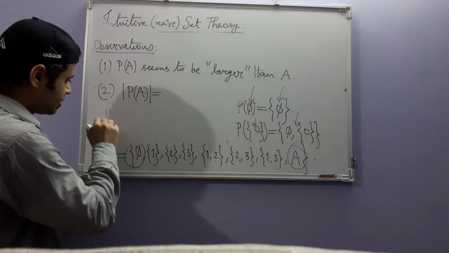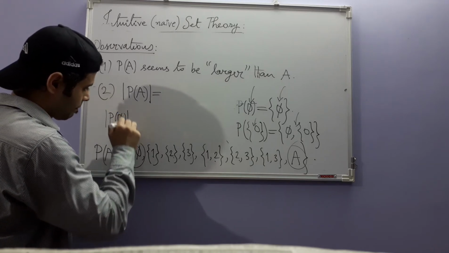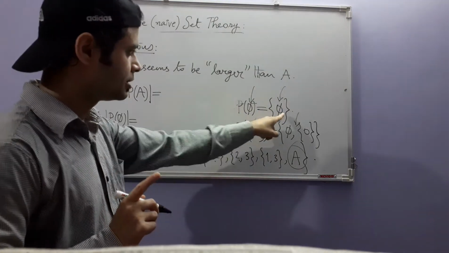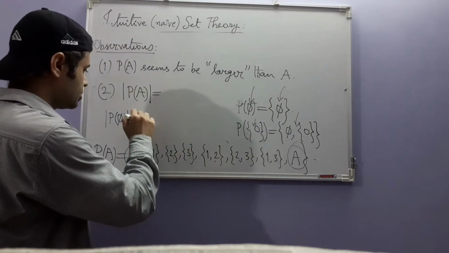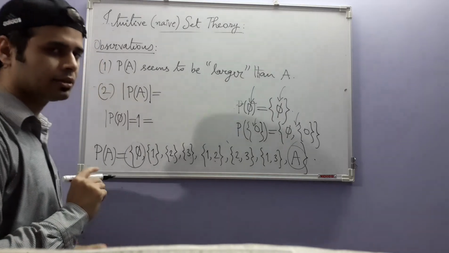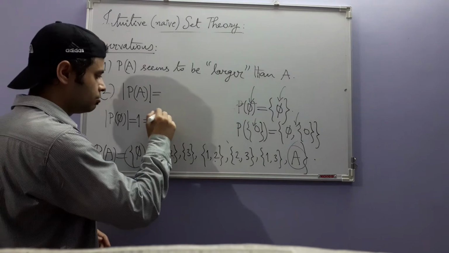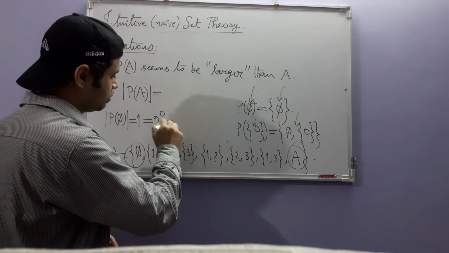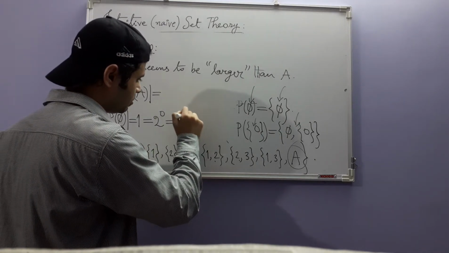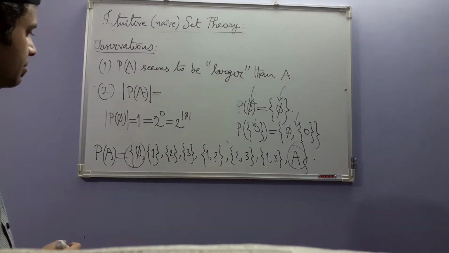What is the number of elements in the power set of the empty set? 1, because this is a singleton set. So this is equal to 1. And from school level arithmetic, somewhat advanced, you know that 1 is equal to 2 to the power 0. Now, what is 0? 0 is the cardinality of the empty set, number of elements of the empty set.